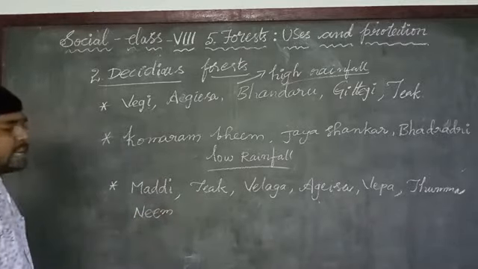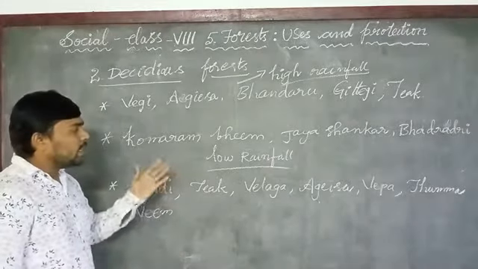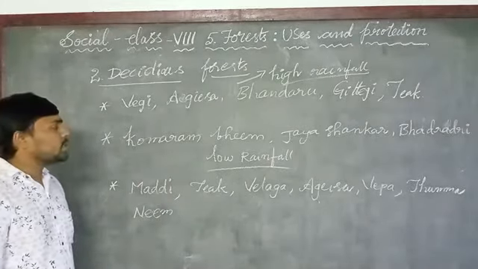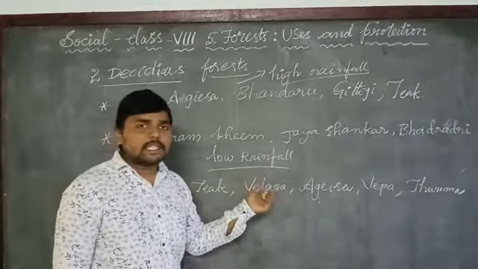Okay, these are the different kinds of trees growing in these deciduous forests, the deciduous forests which are growing in the low rainfall regions.